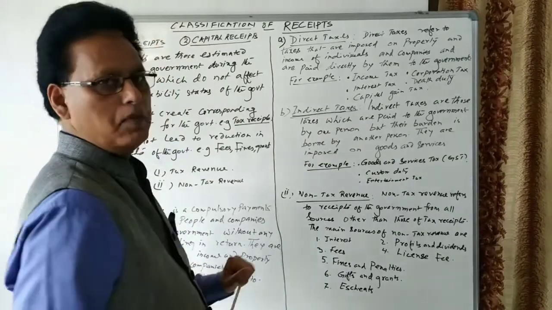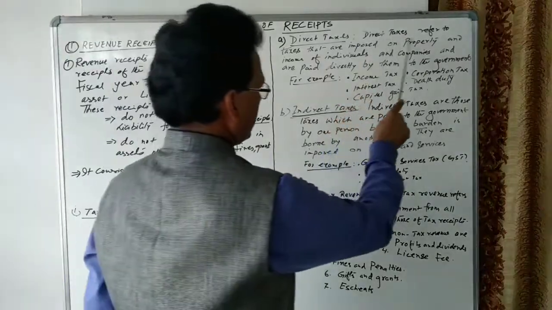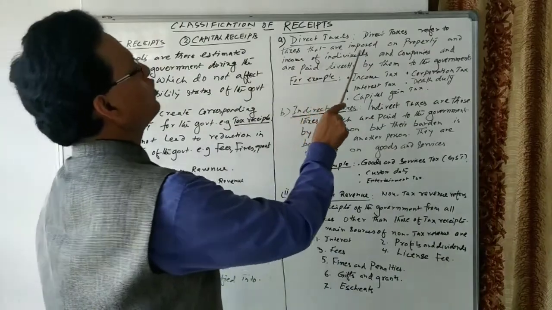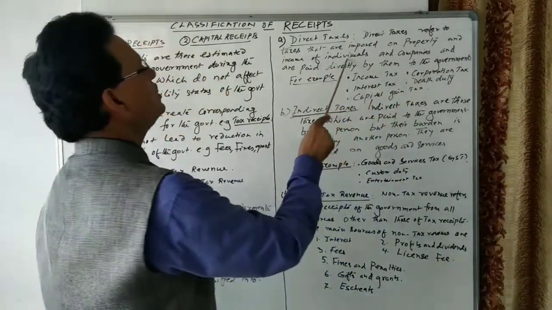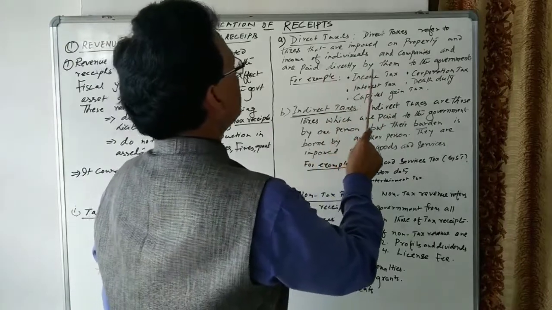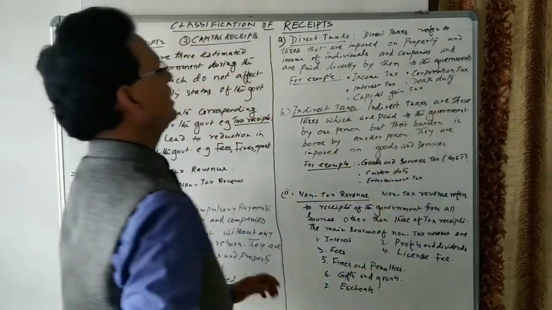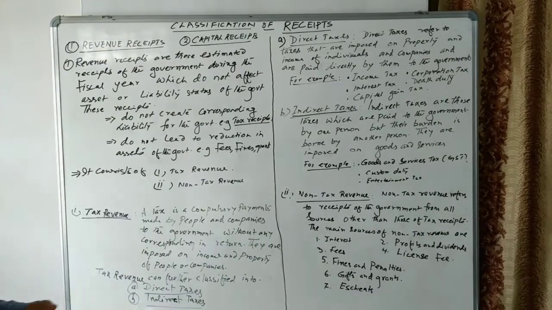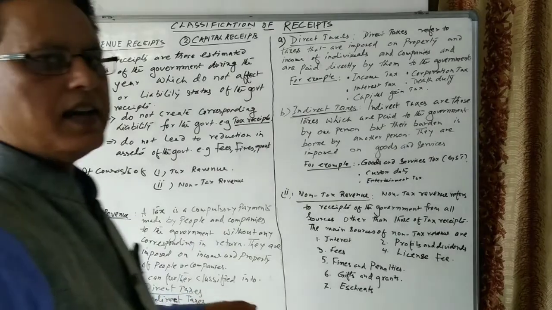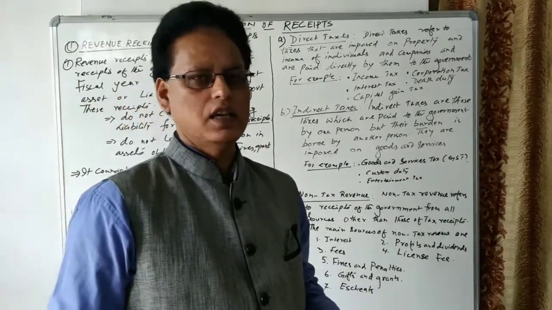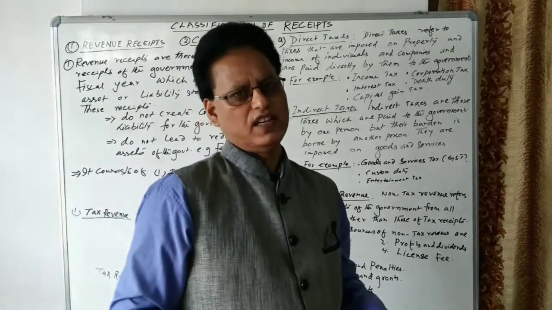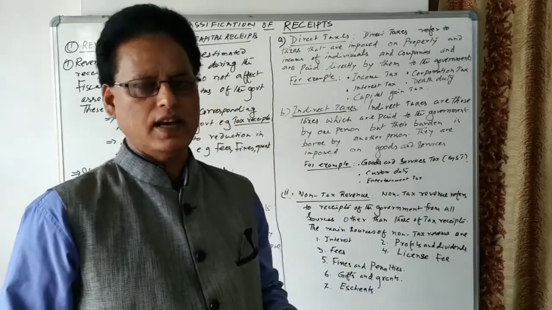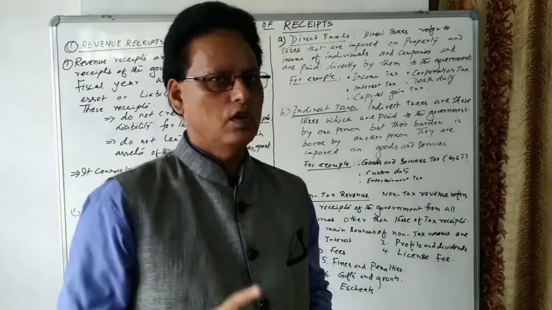Let us see what is the meaning of direct tax. Direct taxes refer to taxes that are imposed on property and income of individuals and companies and are paid directly by them to the government. It means direct taxes are the taxes which cannot be shifted. The liability to pay the tax and the impact of the tax lie on one person.